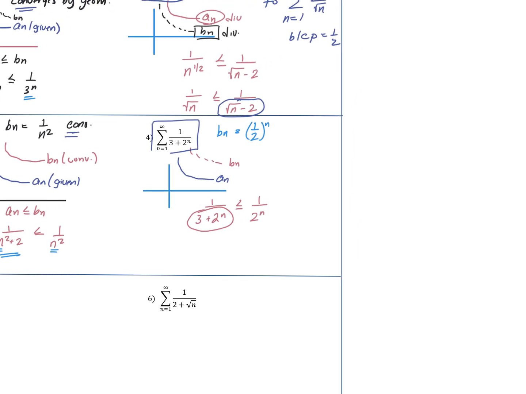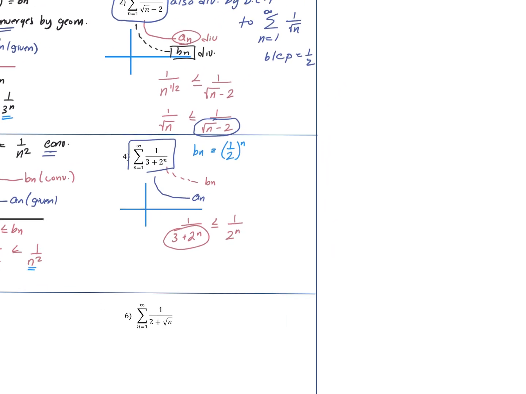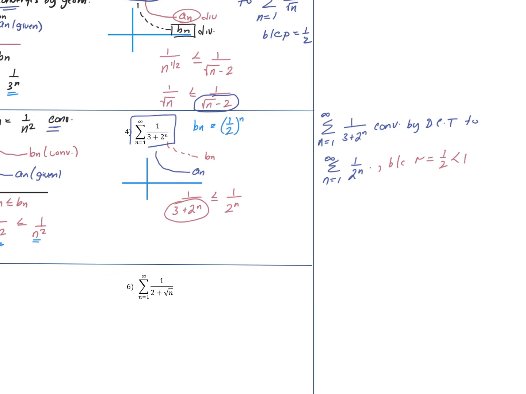So this is how you're going to need to write your answer, especially on your test. So we're going to rewrite this. We're going to say the sum from n equals 1 to infinity of 1 over 3 plus 2 to the nth power converges by direct comparison test to that. So you can leave it at that. If you want to take it one step further, you could say because r equals 1/2, which is less than 1.